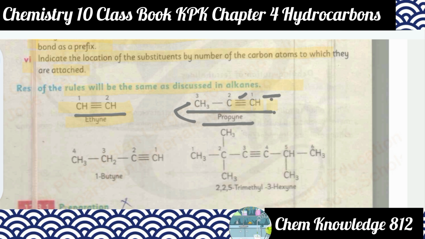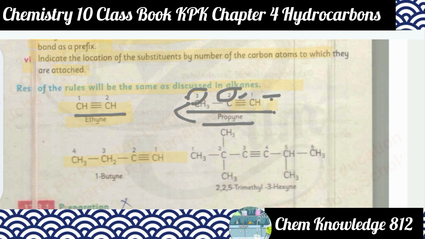So therefore this is carbon number 1, carbon number 2, and this is carbon number 3. So we can say this is propyne, because this chain has 3 carbons and a triple bond, so this is called propyne. So the third example is, we can say this is the chain of 4 carbon atoms having 1 triple bond.